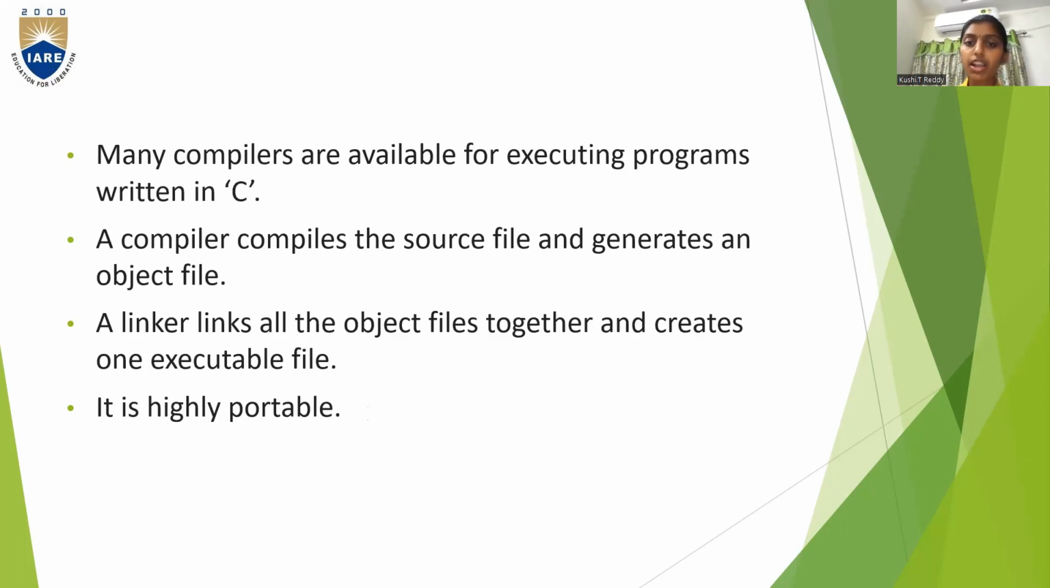Many compilers are available for executing programs written in C. A compiler compiles a source file and generates an object file. A linker links all the object files together and creates one executable file which is highly portable. So this is how the process takes place.